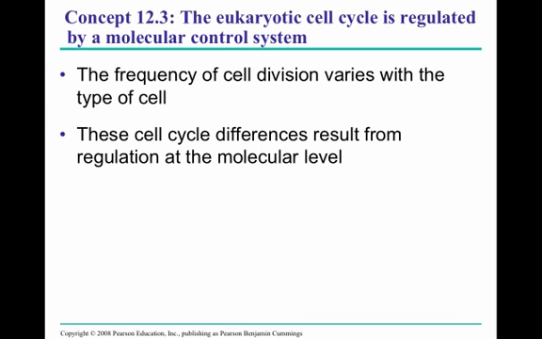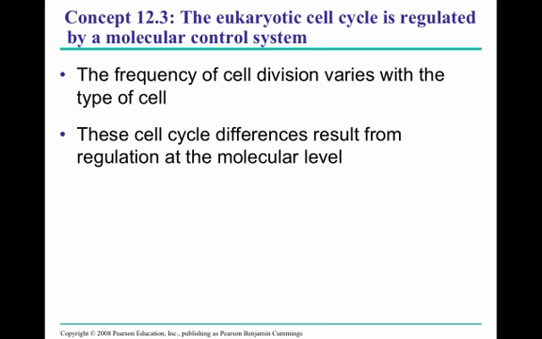All right, so in 12.3, we are looking at how the cell cycle is regulated, and there's a variety of mechanisms in place to help control the cell cycle. But fundamentally, it comes down to a molecular control system, a series of molecules inside and outside of the cell that are going to help control the cell and its division process.